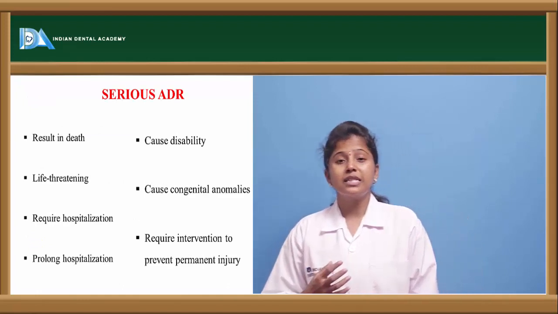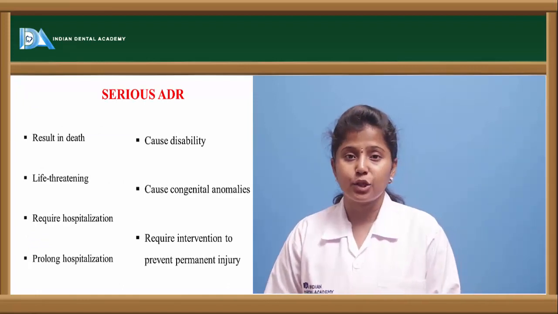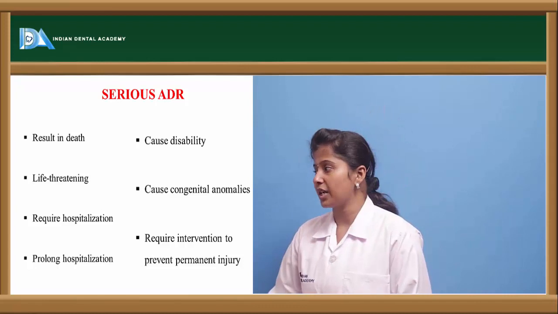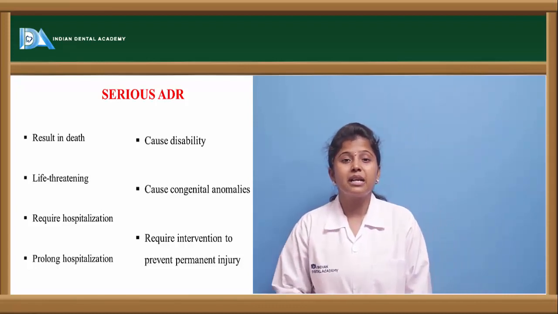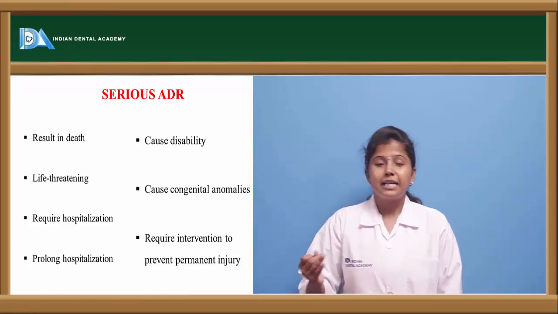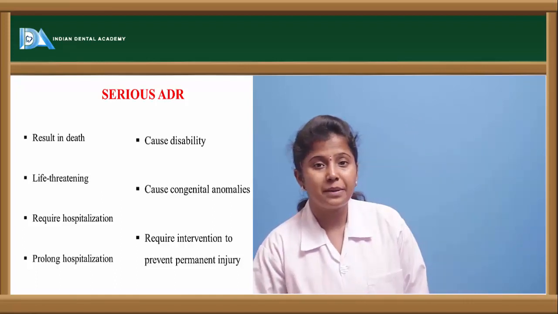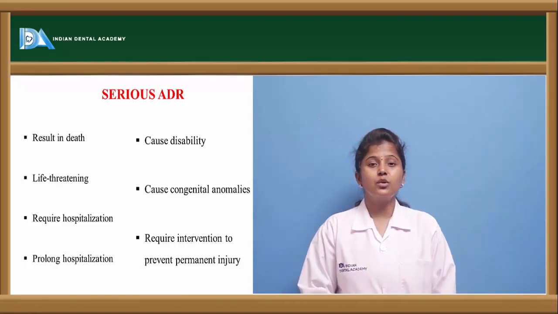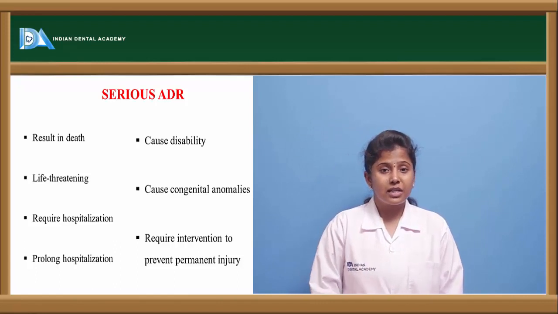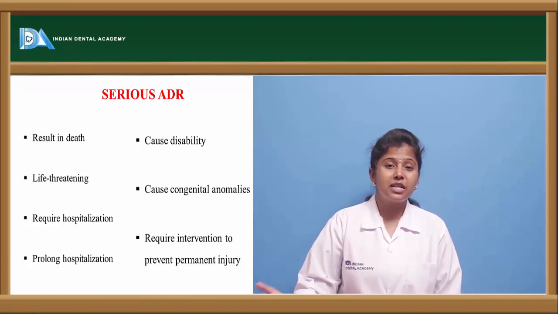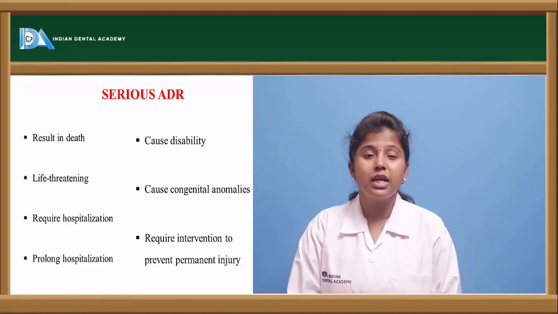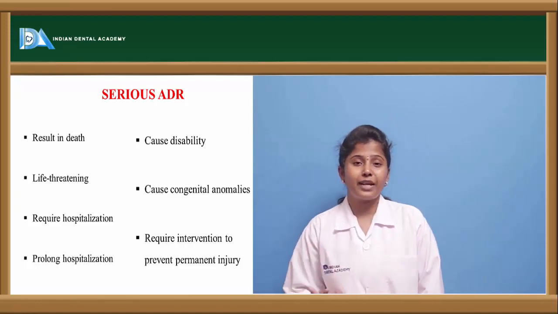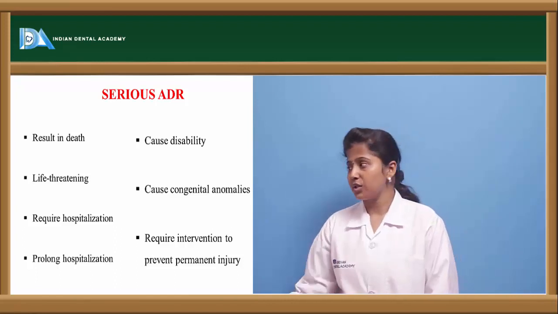So what are the serious consequences of adverse drug reactions? What are the serious results which occur? First, it may lead to death of the person. The other one is it may be life threatening. The person will almost die, or may go into coma, and it requires immediate hospitalization. Once hospitalized, the hospitalization may be prolonged, or the person has to visit the doctor very frequently in order to reduce these adverse drug reactions.